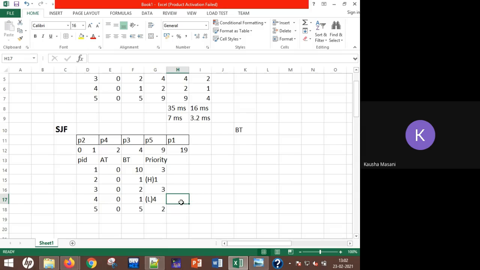It is done. Now next, compare the priority. The highest priority out of the remaining is held by P5. So write P5 in the Gantt chart and add its entire burst timing. P5 burst timing is 5. So 1 plus 5, that is 6. Scratch off P5.